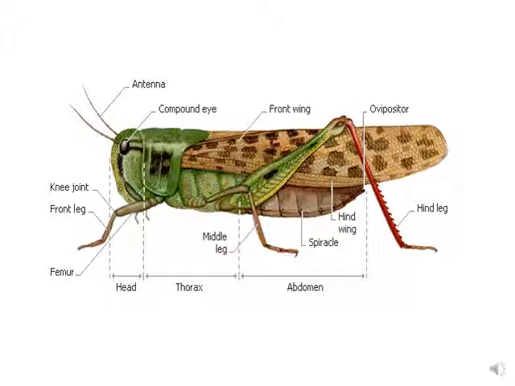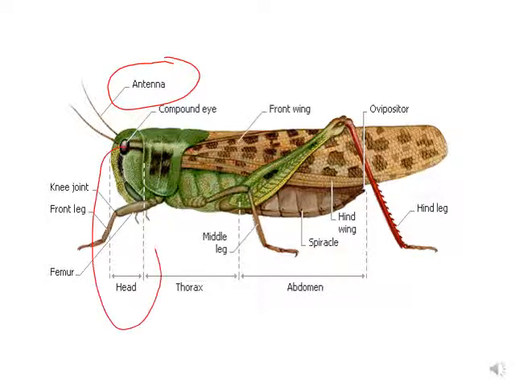So this represents the anatomy of the grasshopper. Here we have the antenna. Here's the head region. Here we have the thorax. Here is the abdomen. Here the antenna. Here we have the eyes, the compound eyes. And they are used by the grasshopper.